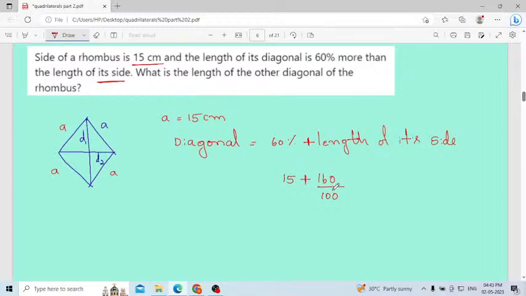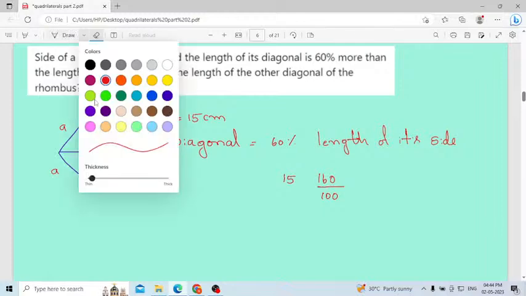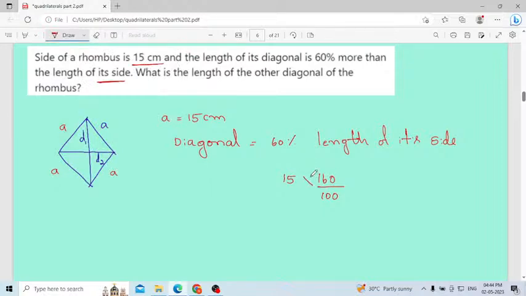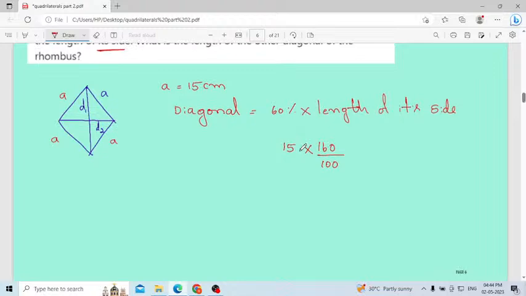15% more. The length of the diagonal of the rhombus will be 15% more. Here you have to consider multiplication, because the length is given, no? That's why we consider multiplication. More is given, but we are comparing, no? That's why we have to consider multiplication.